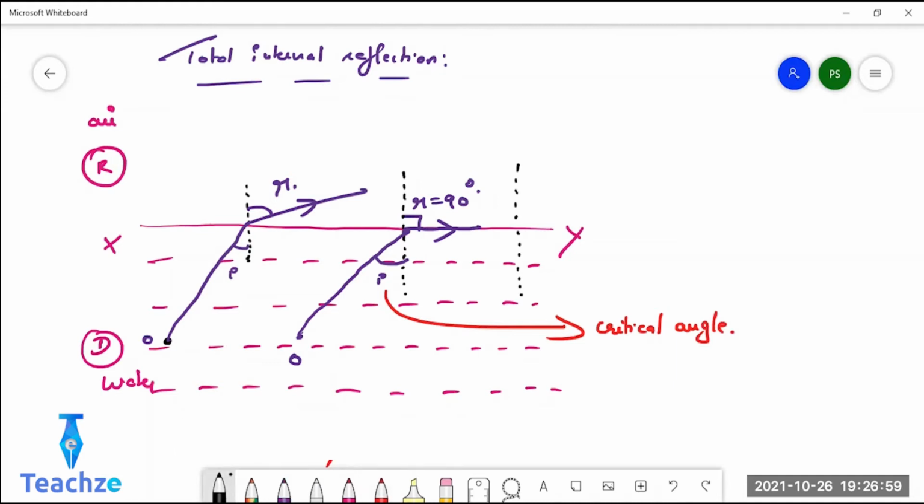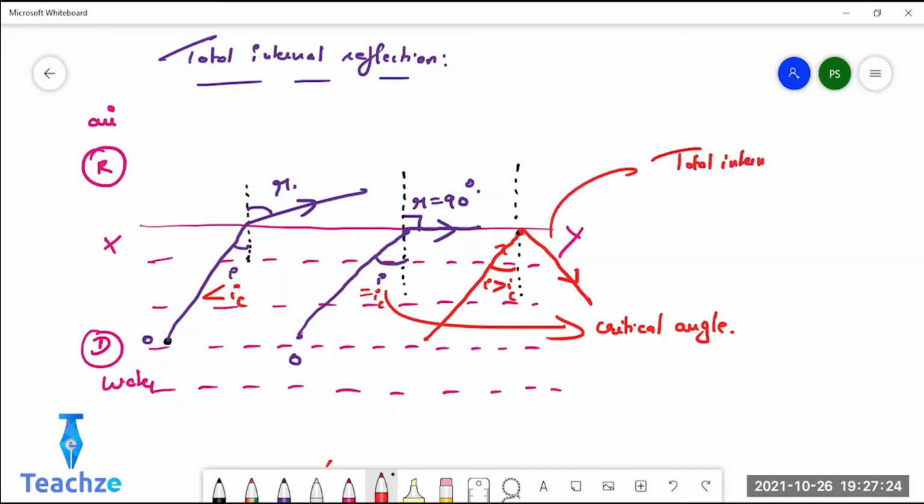Beyond the critical angle, if I increase the value of I, I'm again drawing a normal. This is when I equals IC. This is when I is less than IC. And this is when I is greater than IC. What will happen is the refracted ray becomes the reflected ray. It will just reflect back into the same medium. This phenomenon is known as total internal reflection. That is total, it is internally reflected.